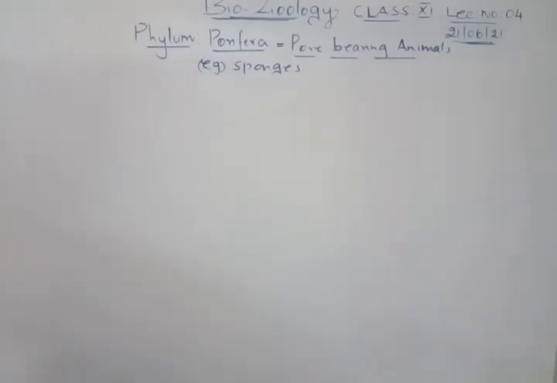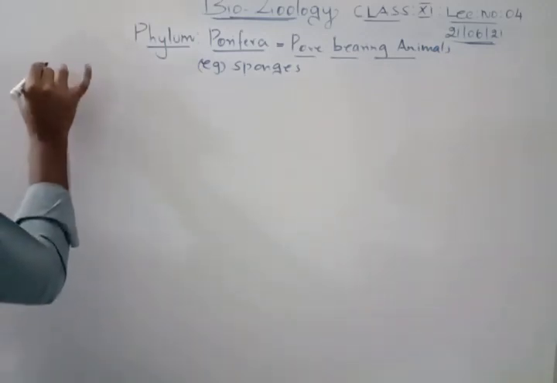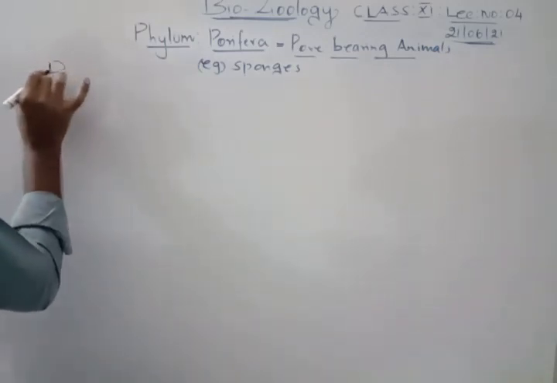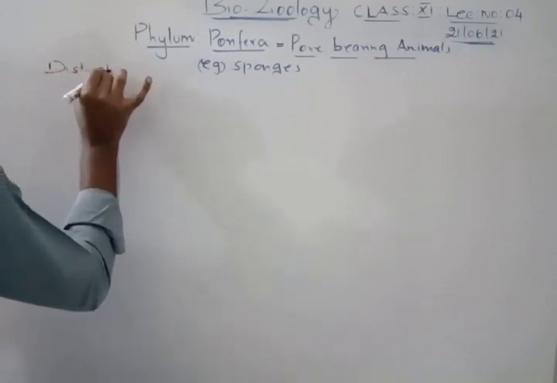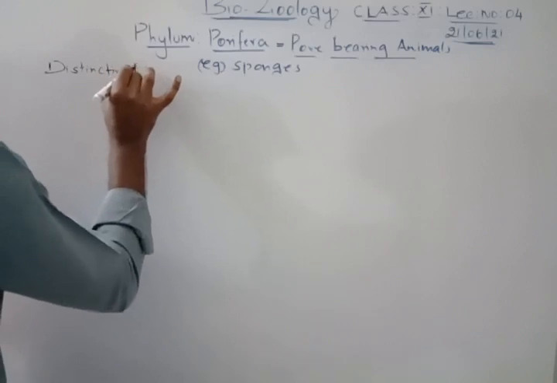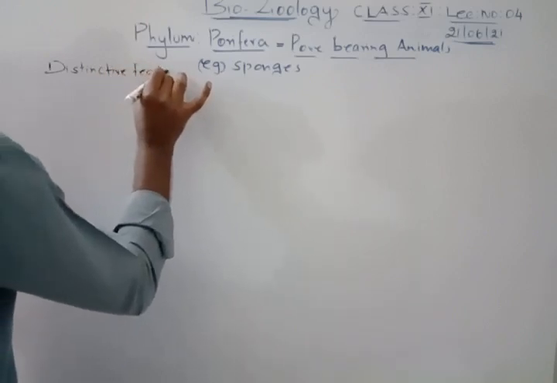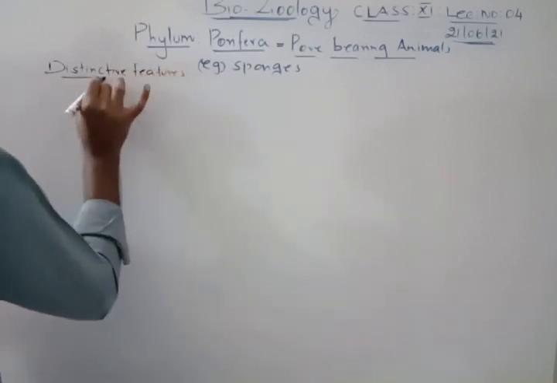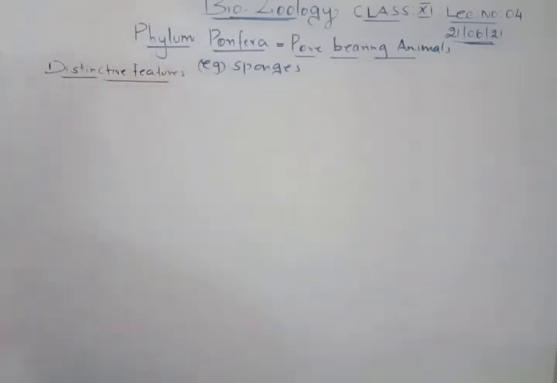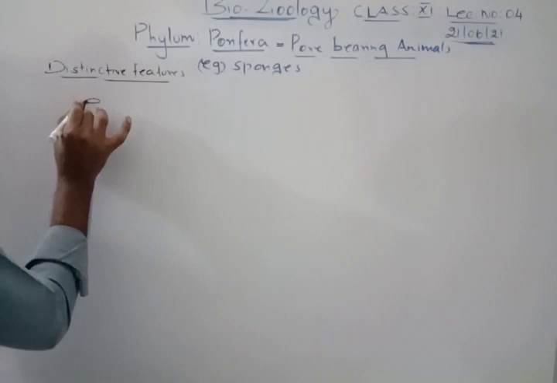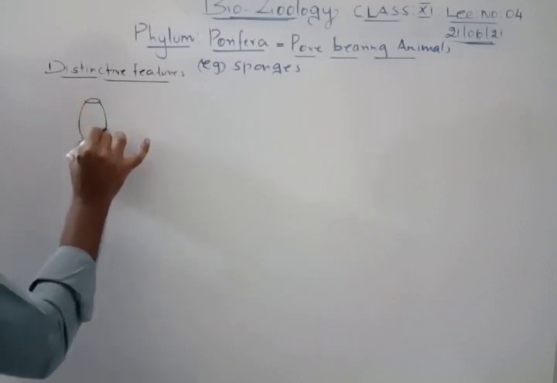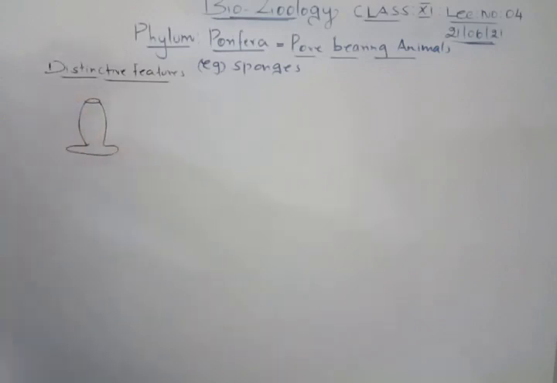Now, what are the distinctive features? Very important. So we will first talk about the distinctive features of this particular phylum. This is the structure of sponges.